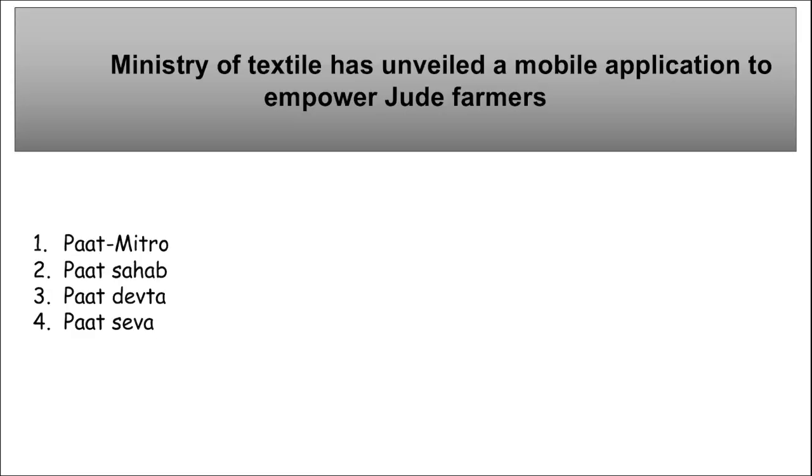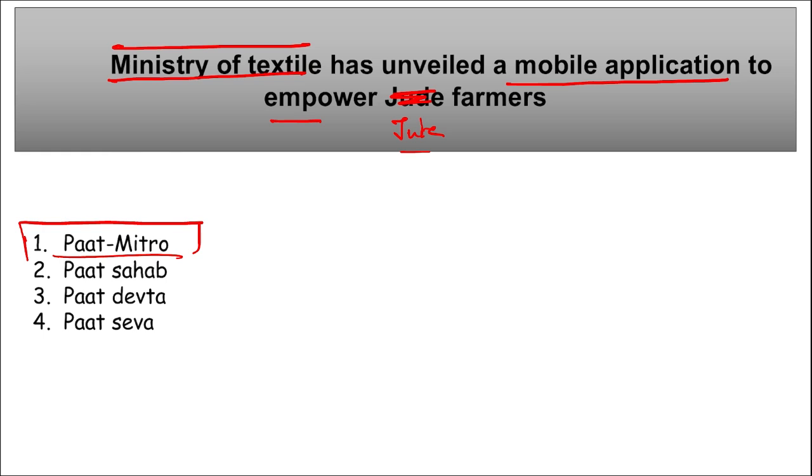Right. Next, the Ministry of Textiles has unveiled a mobile application to empower jute farmers. So what is the name of that mobile application launched by the Ministry of Textiles to empower jute farmers? What is the name of it? It is Pat Mitro.